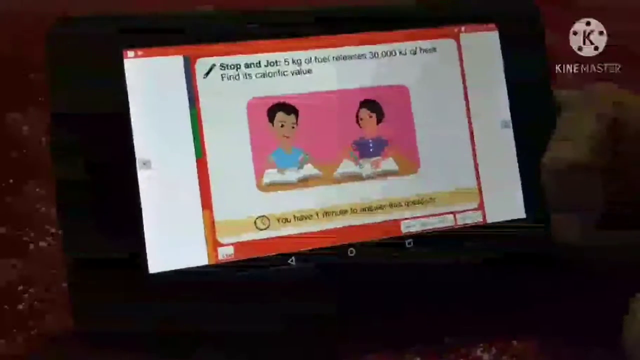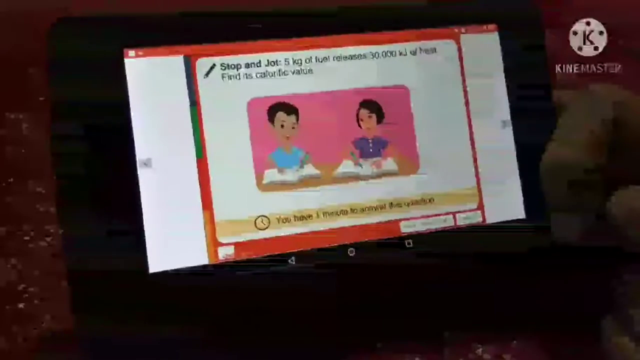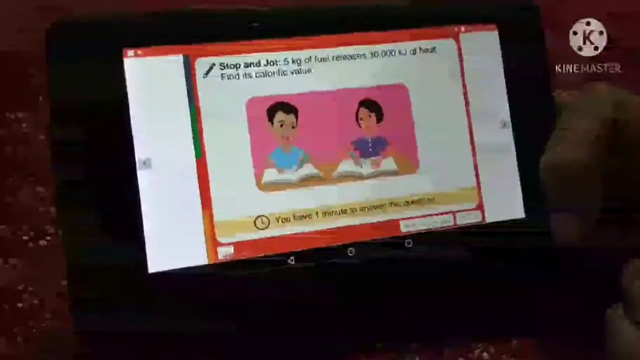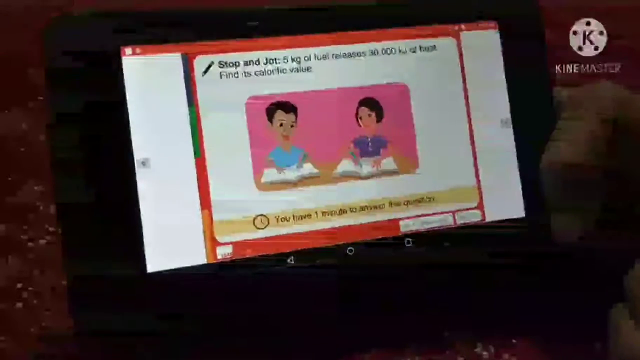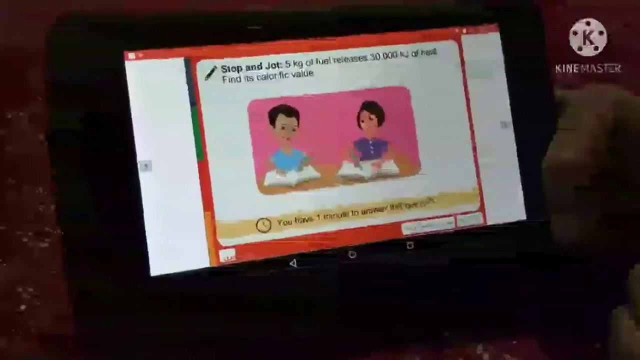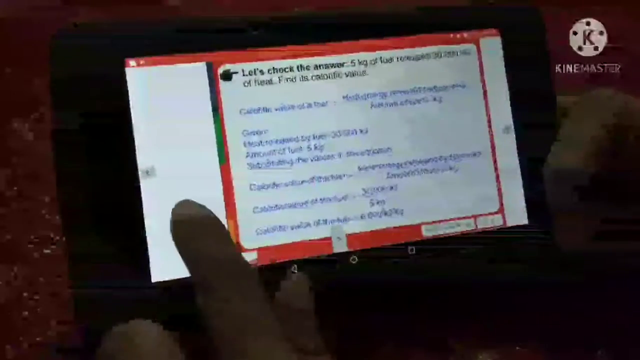Here is an example in which you have to calculate the calorific value when 5 kg of fuel releases 30,000 kilojoule of heat. So how can we solve it? Here you can see the solution.